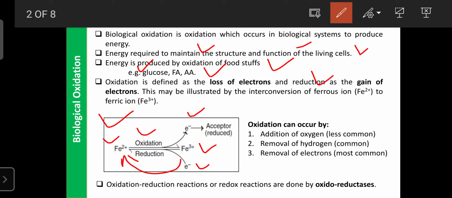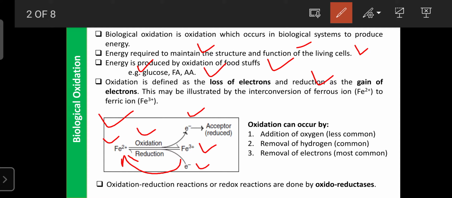But the dehydrogenases catalyze oxidation reduction reactions without using oxygen as an electron acceptor. Such reactions are catalyzed by a certain group of enzymes known as dehydrogenase enzymes.